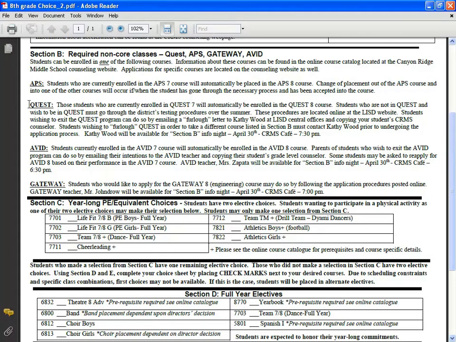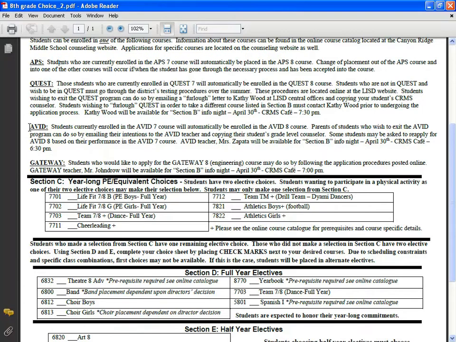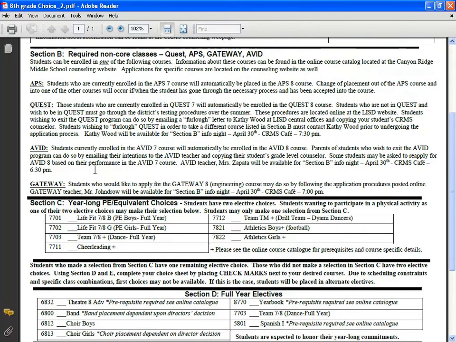Students who are in the 7th grade and are in the Quest course will automatically roll up into the 8th grade Quest course. So you should see that as well. Students who are in Avid in the 7th grade will again automatically roll up into Avid in the 8th grade. And Gateway is a new addition, so there will not be any students who are currently in 7th grade enrolled in Gateway, and we'll talk about Gateway in a second.